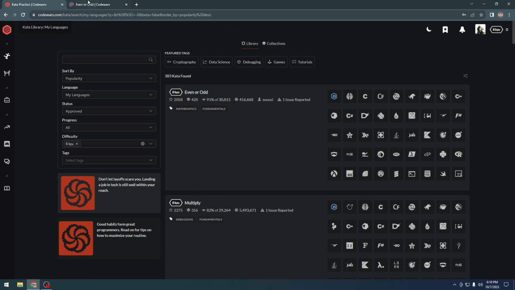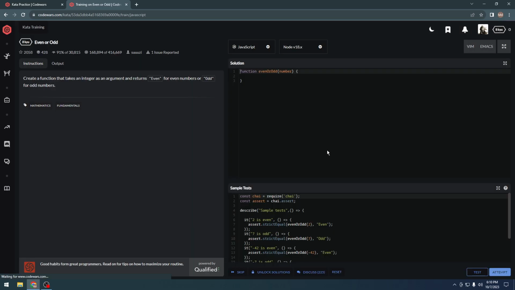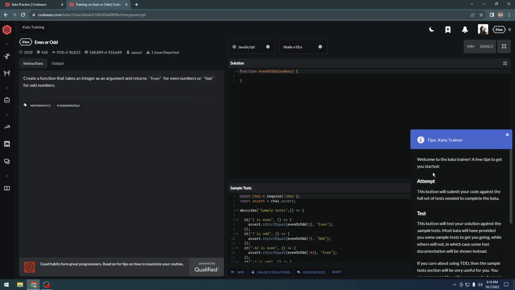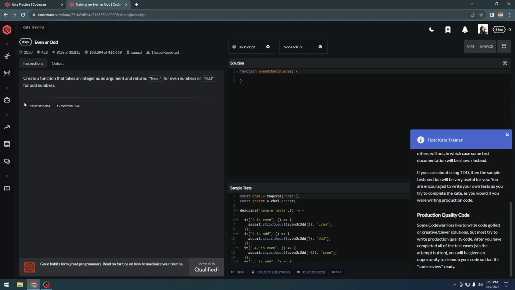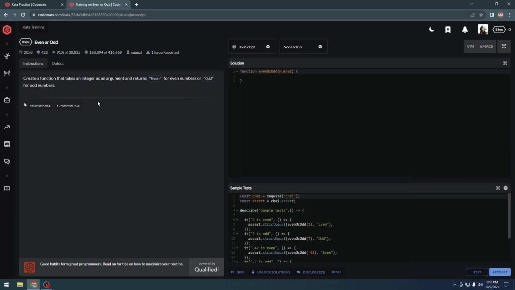So let's start with this one, even or odd. Okay, so let's train using JavaScript. We need to click train, and then a few tips: attempt, test, and production quality code. Okay, never mind. So what we need to do here is read this instruction very carefully. The name of the problem is even or odd, and the problem statement is right here, instruction, and here's the function definition. We can write any function we would have written in VS Code.